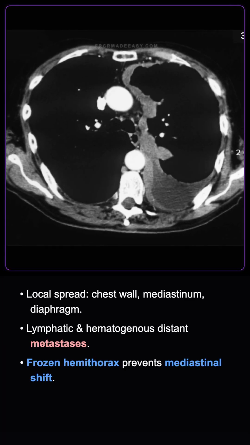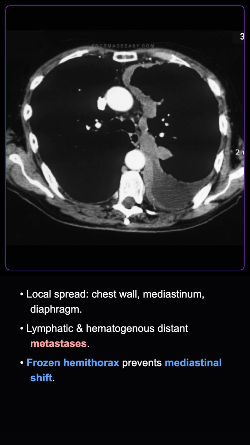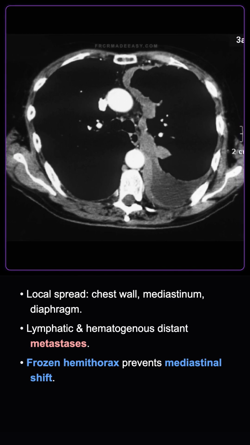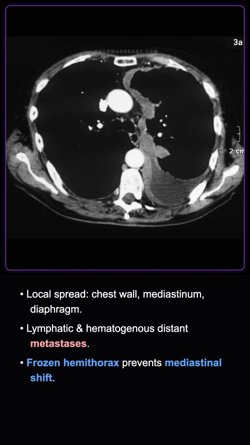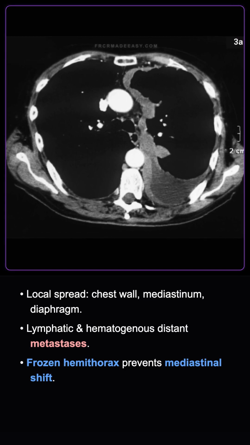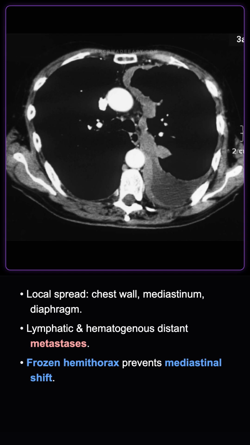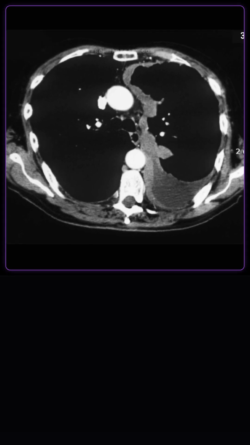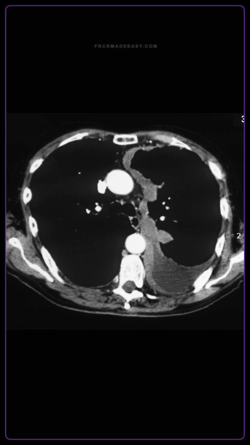Mesothelioma typically involves the parietal pleura and spreads locally to the chest wall, mediastinum, diaphragm, and peritoneum. It also spreads lymphatically to hilar and mediastinal nodes and hematogenously to lungs, liver, and adrenals. Unilateral pleural effusion is common, but does not cause mediastinal shift because the tumor encases the lung, creating a fixed or frozen hemithorax. How would you manage this patient as a radiologist?